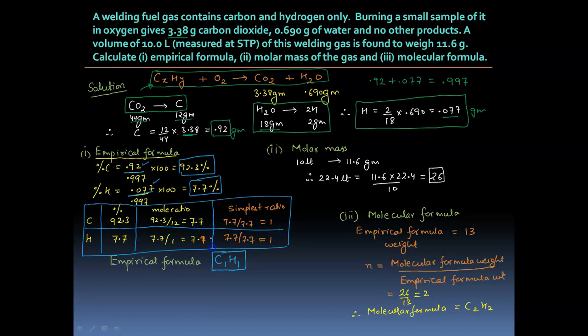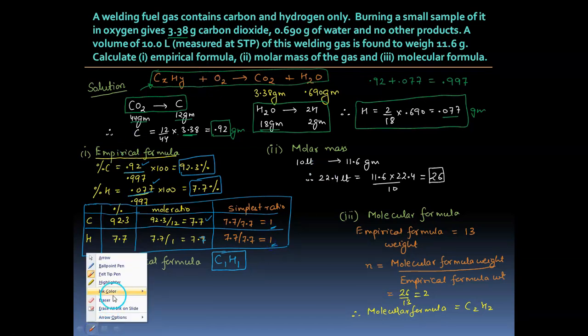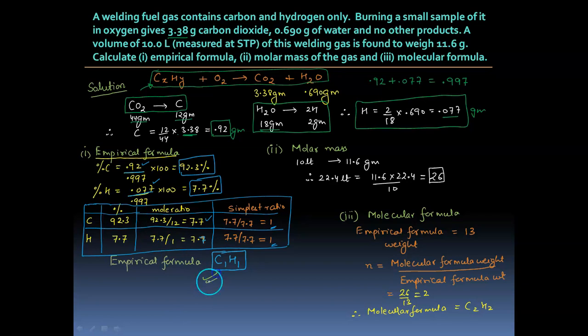Mole ratio is percentage weight divided by atomic weight. That comes out to be 7.7 for both carbon and hydrogen. Then find the simplest ratio, which comes out to be 1:1. Therefore, the empirical formula is CH. So that answers our first part.